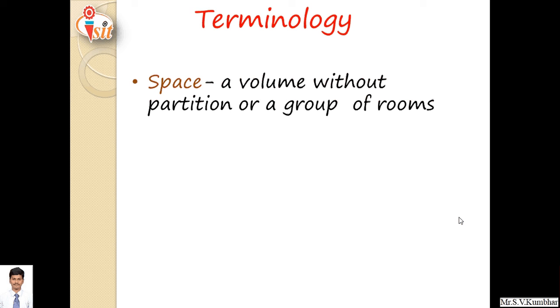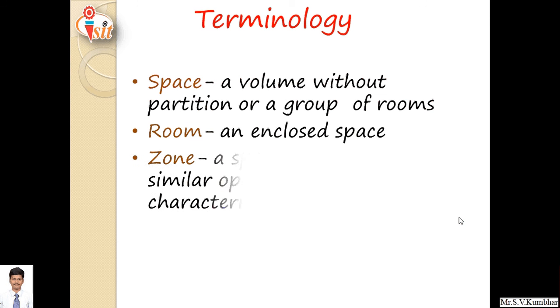If it is an auditorium or theater, it can be considered as a whole area to be conditioned. Second, room. A room is an enclosed space which is to be conditioned. For example, in the case of a hotel, a separate enclosed space can be considered a room. Zone. A space having similar operating characteristics can be considered a zone.